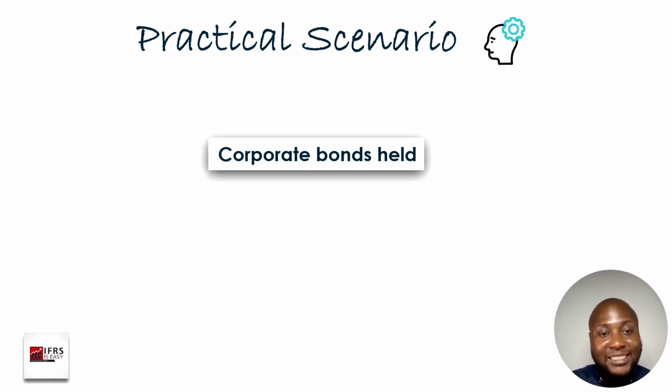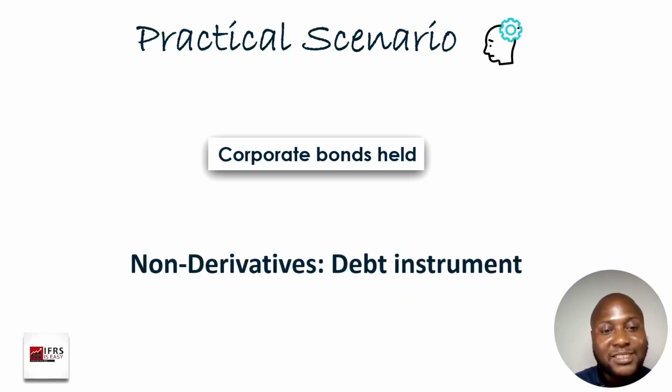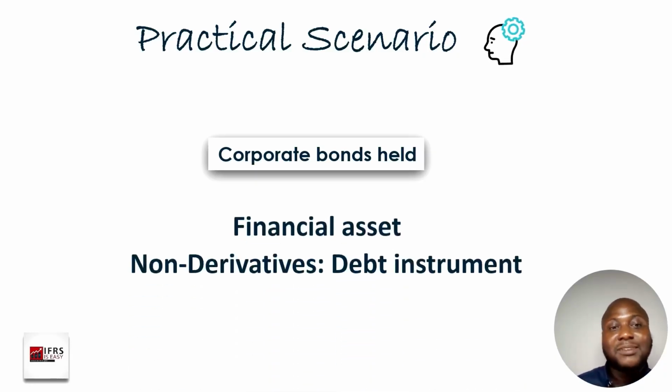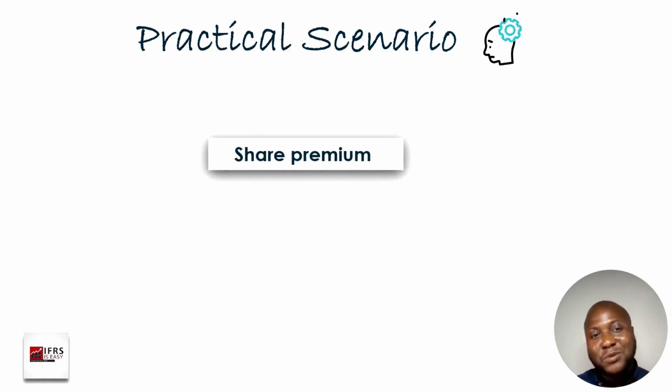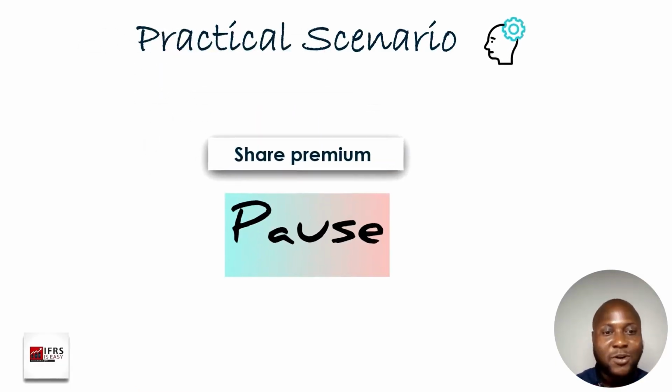So it is either a debt instrument or an equity instrument. But in this case, it is a debt instrument because we are not saying anything about equity here. Okay, so if you look at our answer, what we have is a non-derivative debt instrument that is a financial asset. So let's try the next one. Share premium. Take a pause and try this. All right, we are back.